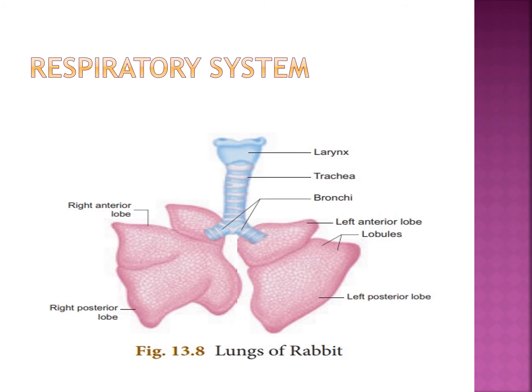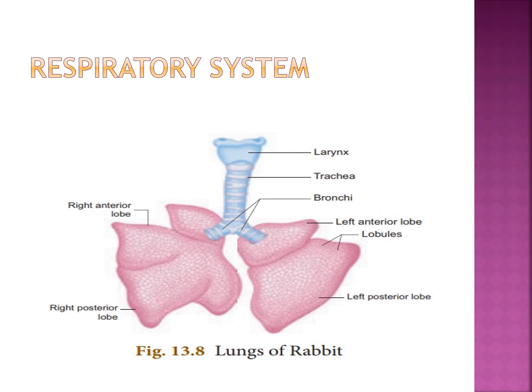Atmospheric gas passes through the external nostril and nasal passage into the pharynx. First the air goes into the nostril and nasal passage into the pharynx. From the pharynx it passes through the glottis into the windpipe.